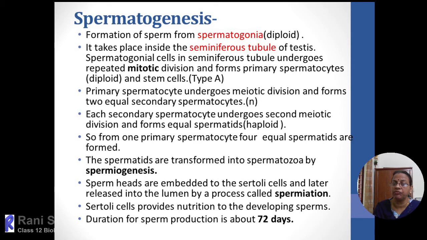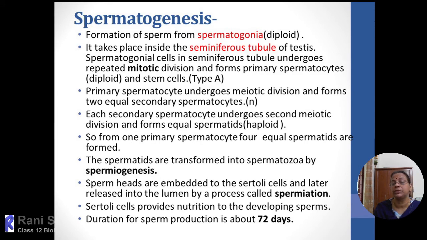Two daughter cells will be formed, that is called a secondary spermatocyte, which is haploid and it is equal in shape. And each secondary spermatocyte again further completes the second meiotic division, and from each secondary spermatocyte, two daughter cells, that two daughter cells are called as spermatids. So since two secondary spermatocytes are formed, four spermatids are forming. These spermatids will undergo a transformation or differentiation, you can say. It is morphologically differentiated into a tadpole structure, that is called as spermatozoa.